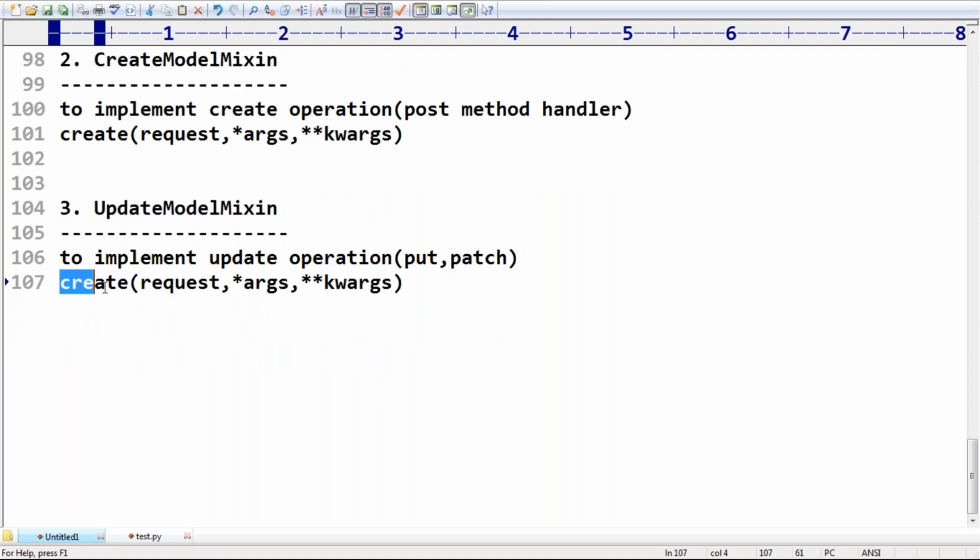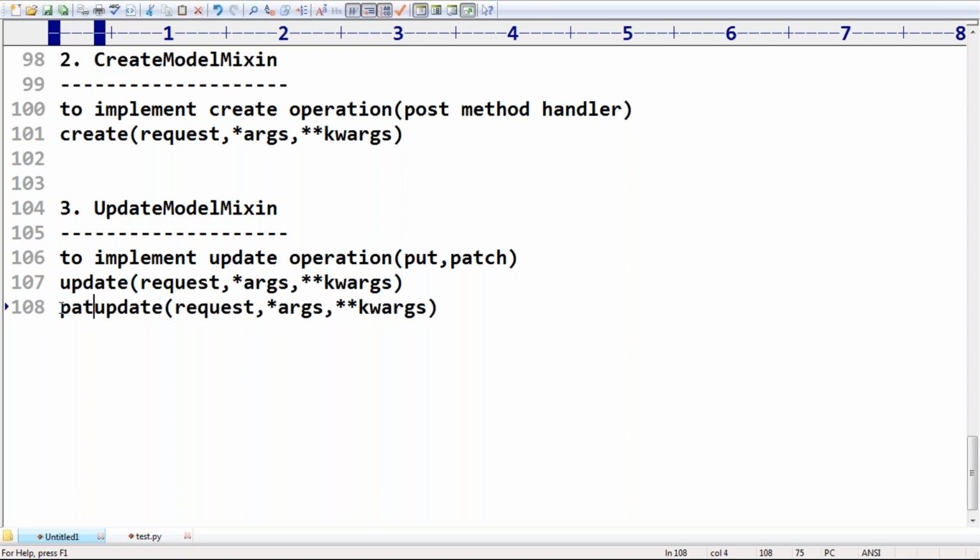It contains two methods. What is the first method? The update method. Next, the second method, I hope you can understand, is partial_update.